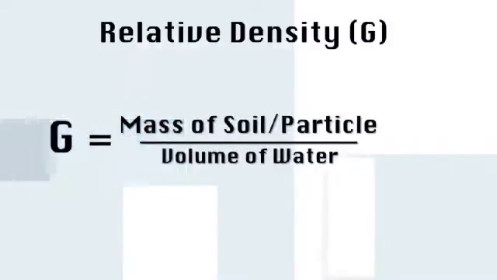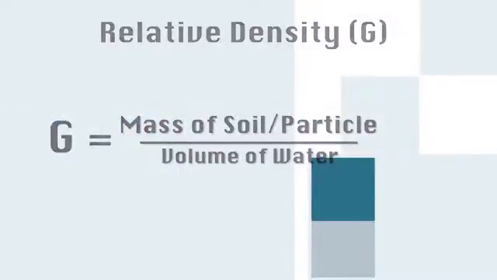But you also get heavy stones and light stones. The relative density of the material is the comparison of the mass of the soil, or particle rather, to that of the same volume of water.